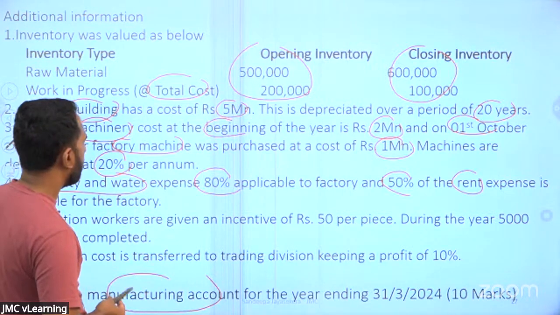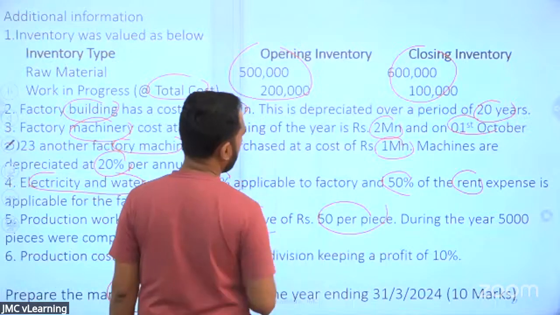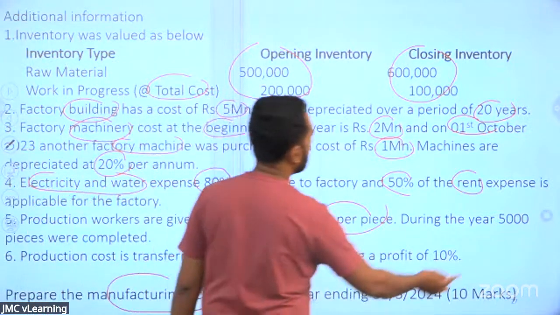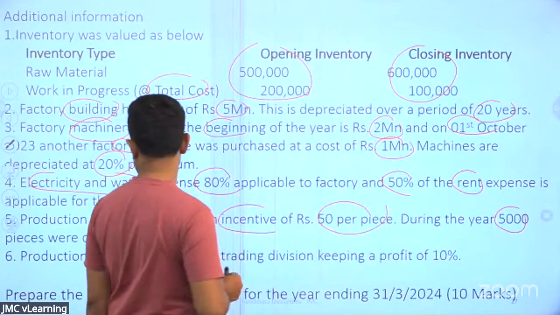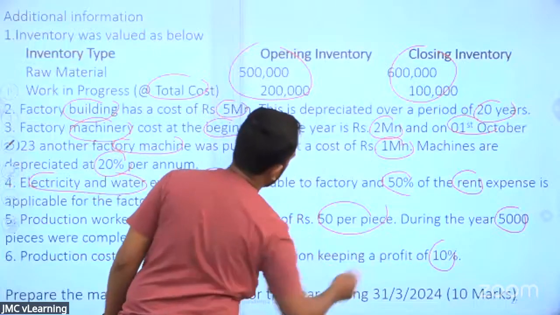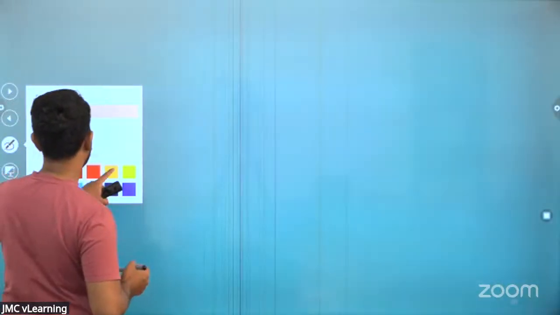Production workers are given an incentive of 50 per piece. During the year, 5,000 pieces were completed. Production cost is transferred to a trading division, keeping a profit of 10%. Right. We'll draft the manufacturing account.